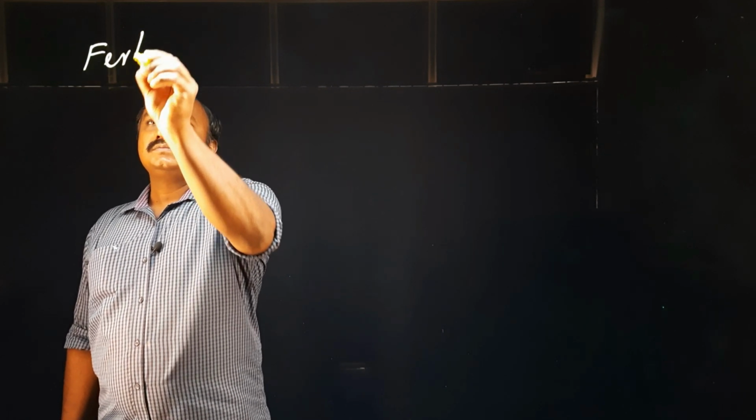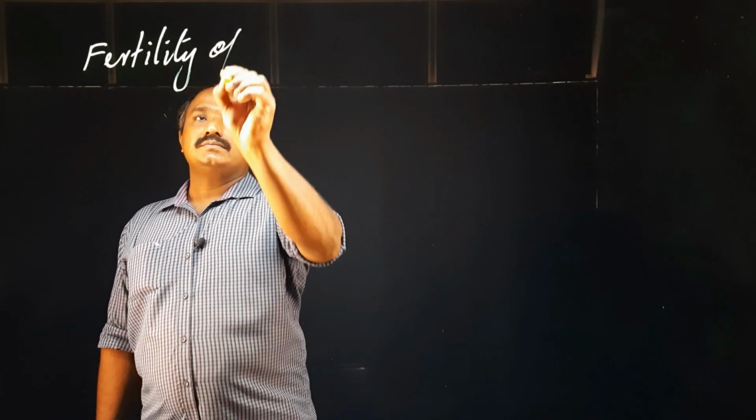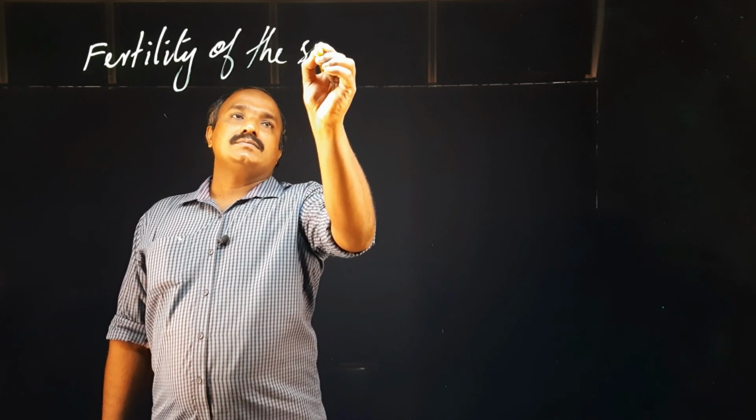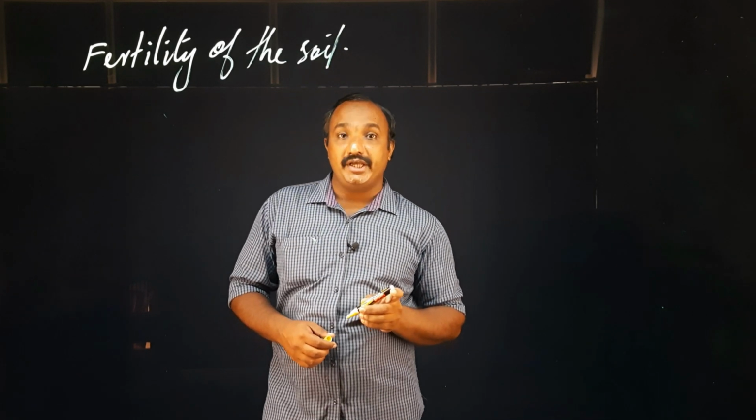For that, first and foremost thing is the fertility of the soil. Fertility of the soil is to be maintained.